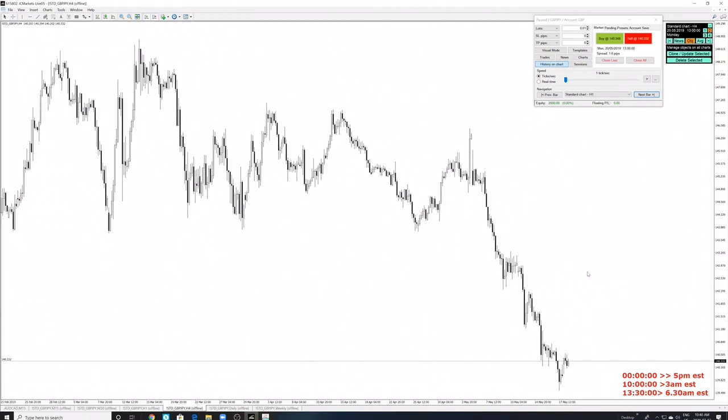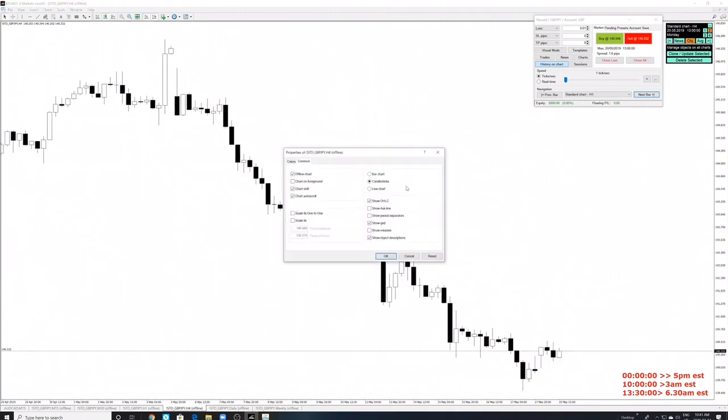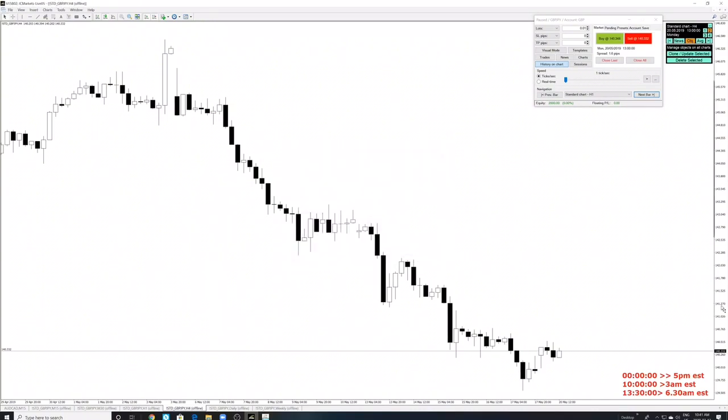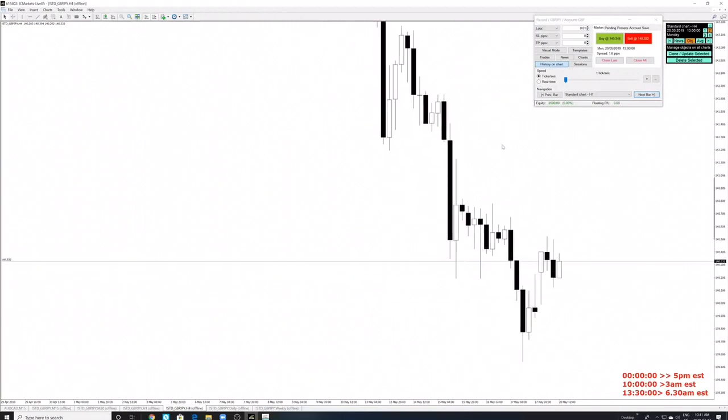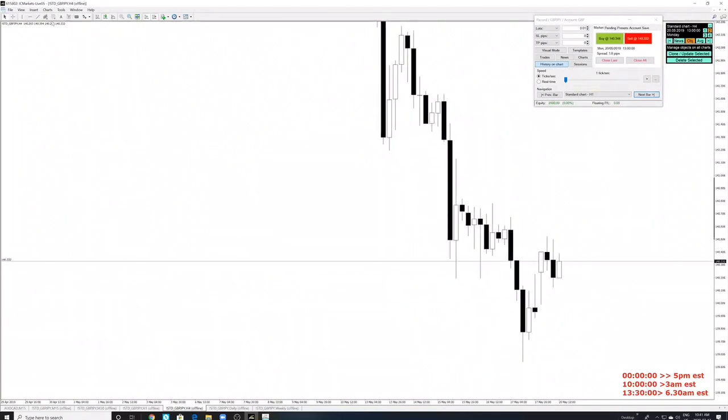Let's take a look on the 4-hour now. Let's zoom in here on the 4-hour. Let me scale this as well. I'm going to go to scale fix and scale it like this. All right, perfect. When we look on the 4-hour, it seems like it created a resistance right here, and some sort of support down over here. So basically, we're just ranging in this 4-hour time frame, right?